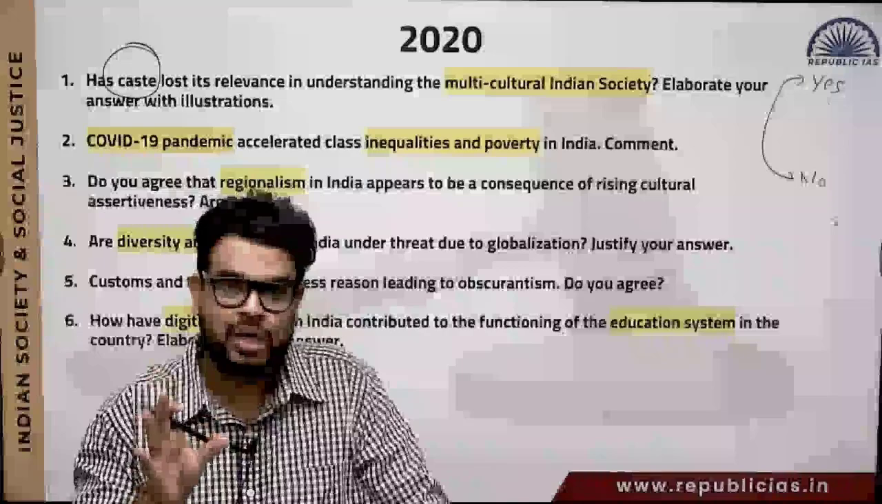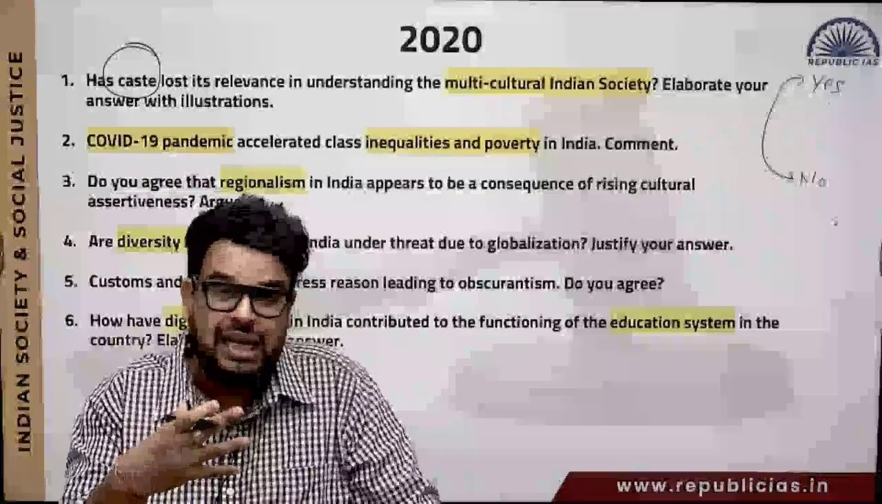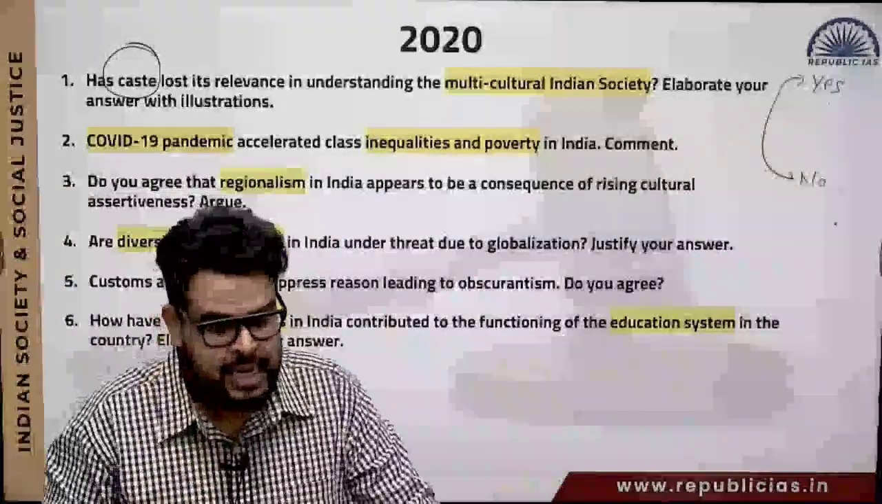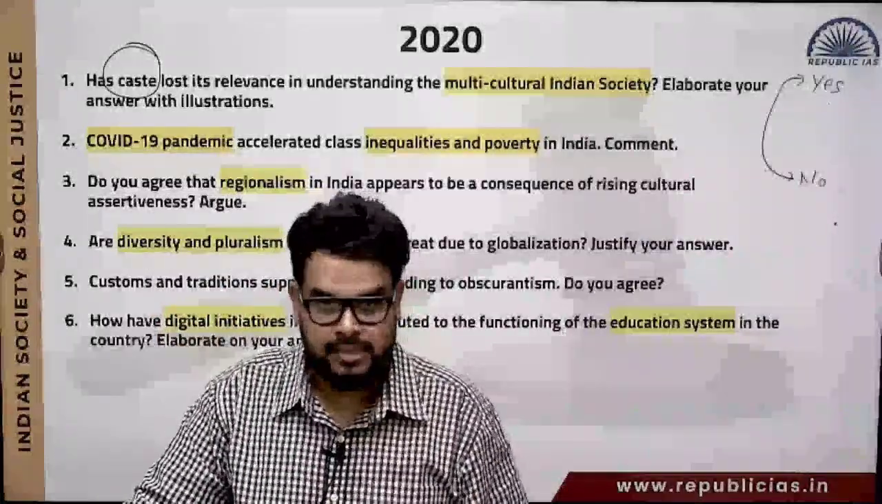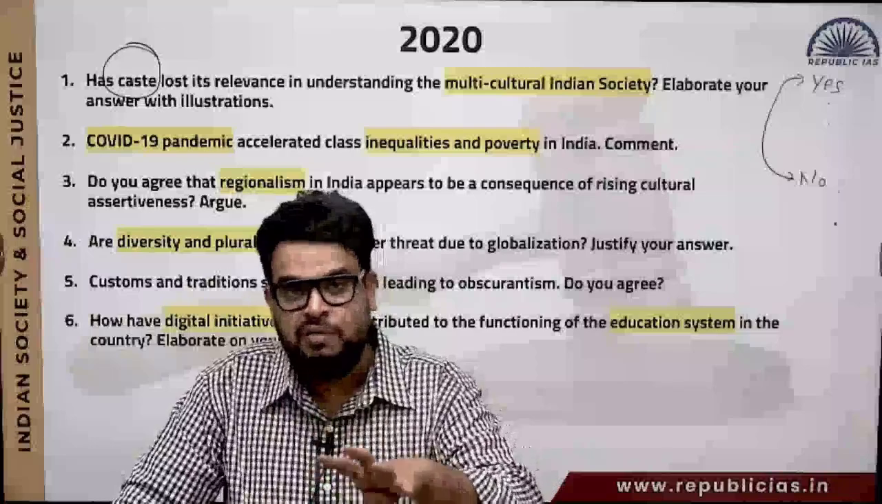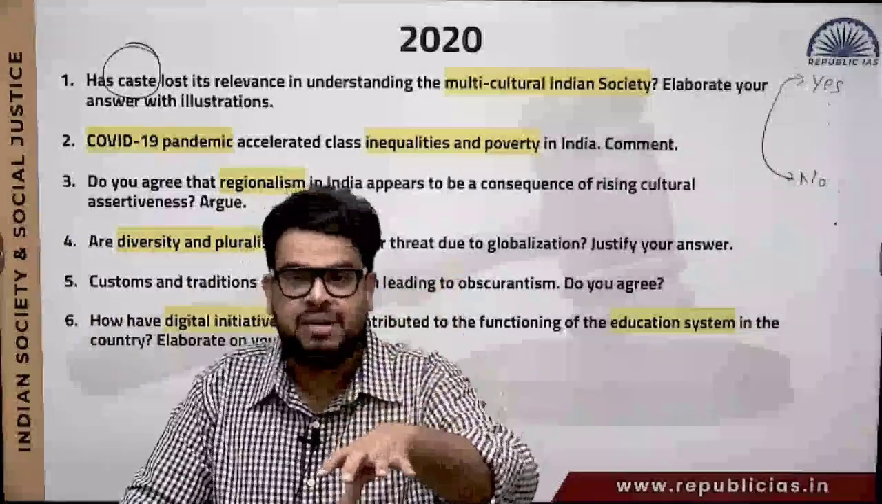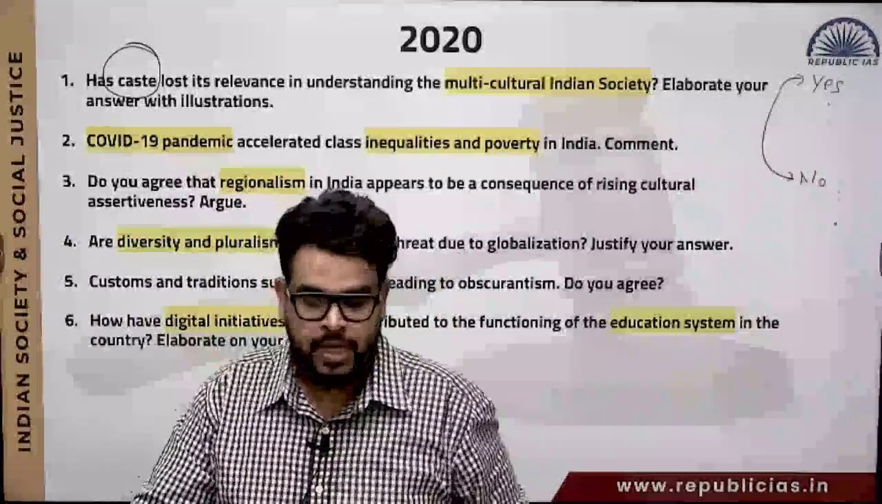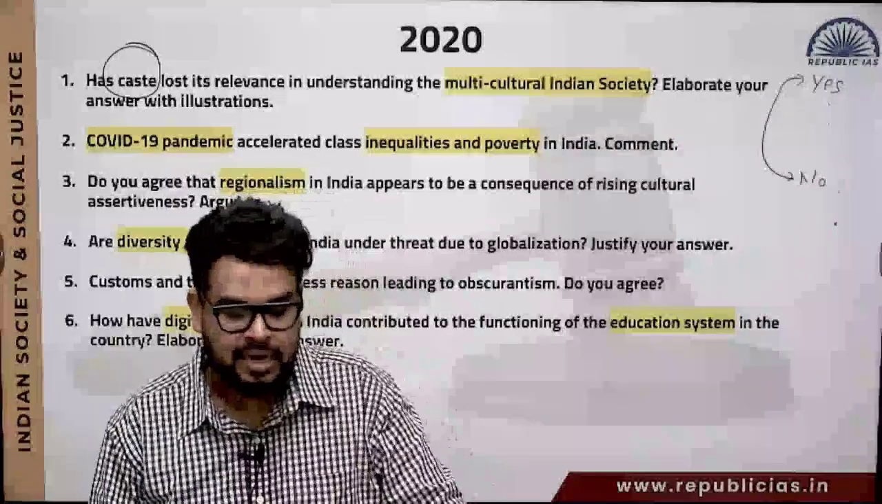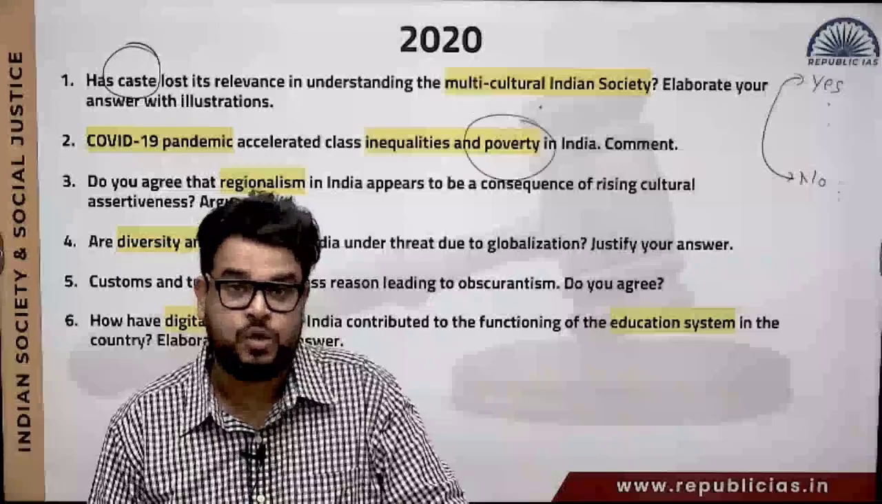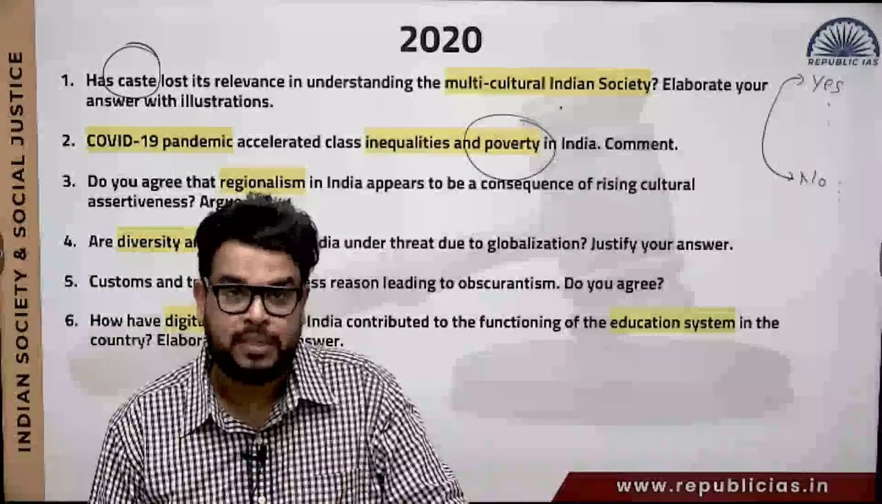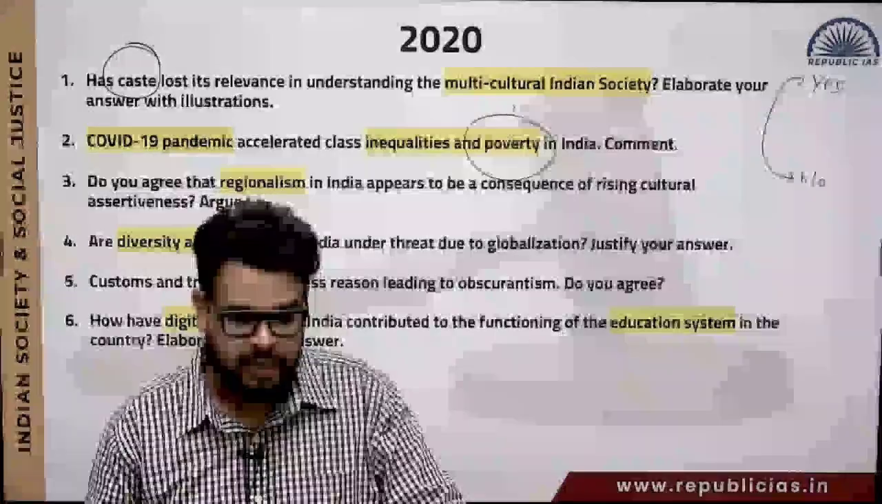This is going to give you that completeness in your dimension, that yes, you were able to include both the dimensions in your answers. Otherwise, the majority of the people will say yes, and the answer will be a little bit incomplete. Then, COVID-19 pandemic accelerated class inequalities and poverty. So poverty, again, as I told you, that poverty will come into the picture. Poverty will be clubbed with the main topic.